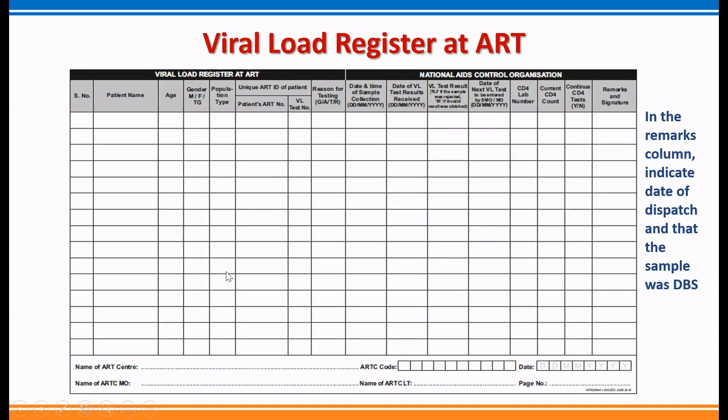This is the copy of the viral load lab register to be maintained at ART centers. There are various columns which the ART or collection site needs to maintain, like patient name, age, gender, population type, unique ART number, ID of the patient, that is patient ART number, then VL test number, then reasons for testing, whether it is routine testing or repeat testing after adherence counseling.